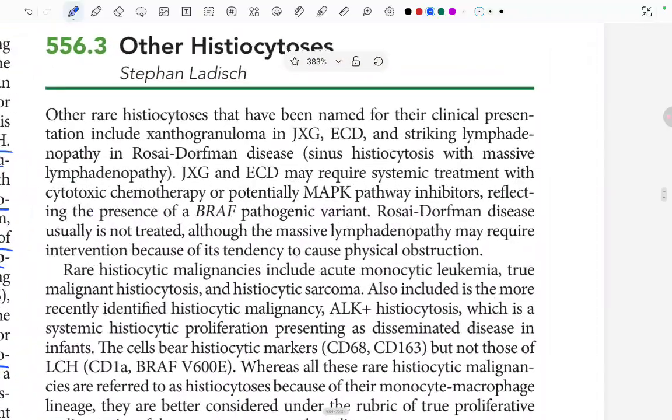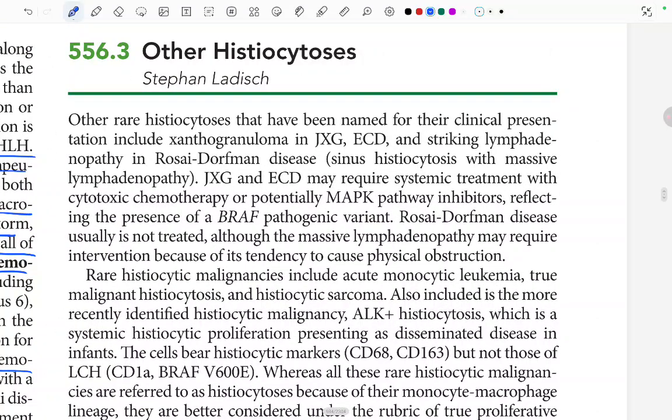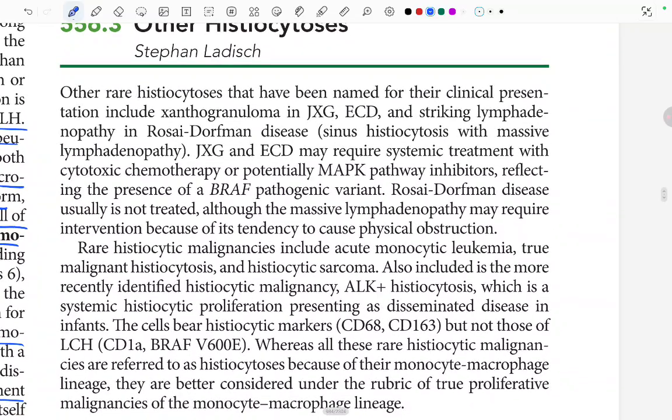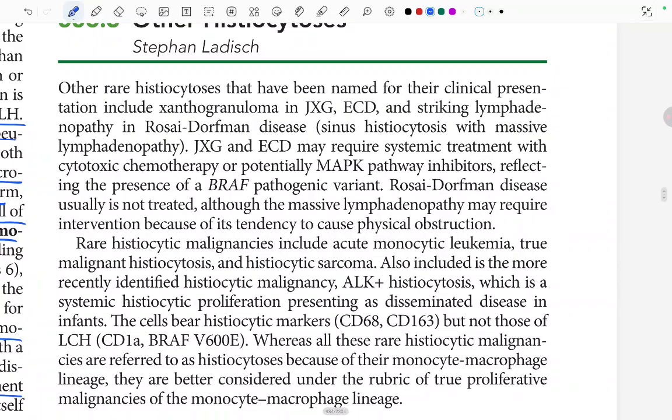Let's read this also. Other rare histiocytoses that have been named for their clinical presentation include xanthogranuloma in JXG, ECD, and the striking lymphadenopathy in Rosai-Dorfman disease, sinus histiocytosis with massive lymphadenopathy. JXG and ECD may require systemic treatment with cytotoxic chemotherapy and potentially MAPK pathway inhibitors, reflecting the presence of the BRAF pathogenic variant. Rosai-Dorfman disease usually is not treated, although the massive lymphadenopathy may require intervention because of the tendency to cause physical obstruction.